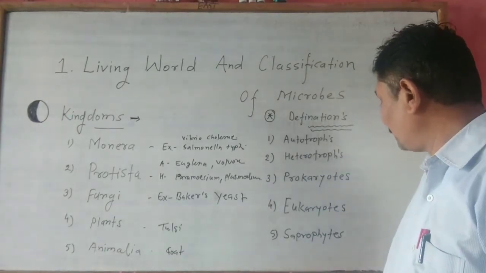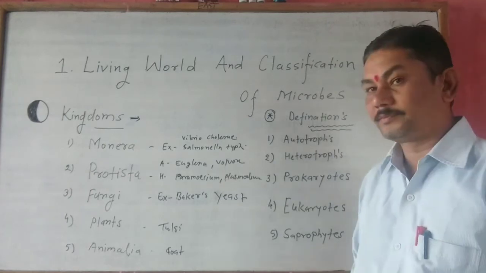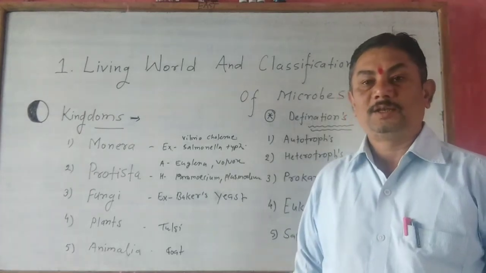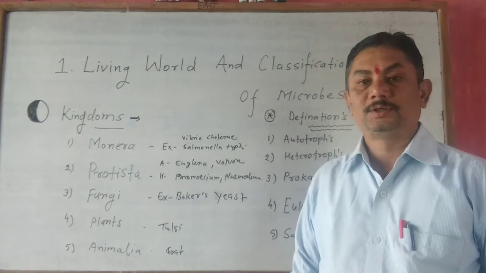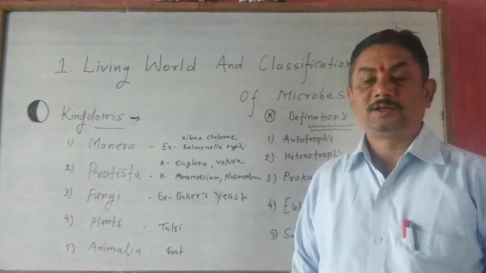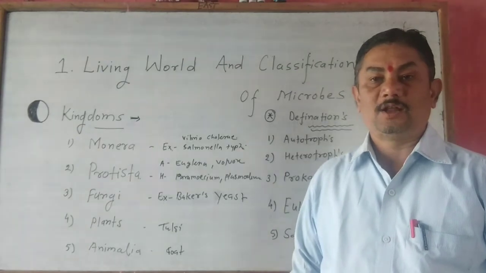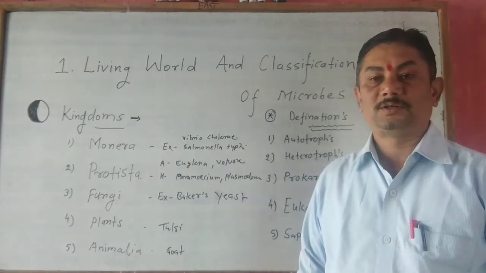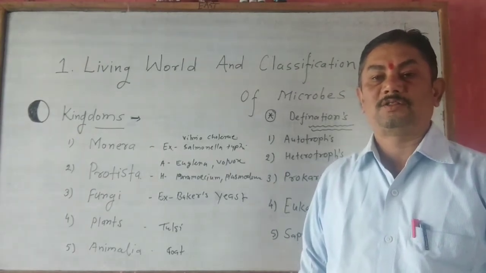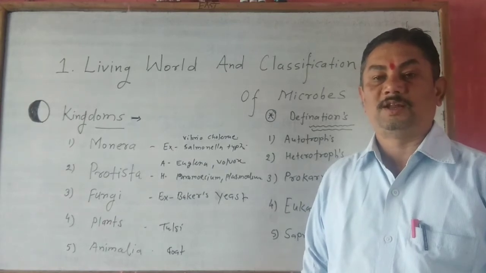Number 4, eukaryotes. The cell in which a distinct nucleus and cell organelles are present is called a eukaryotic cell.